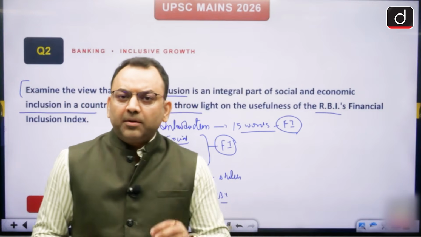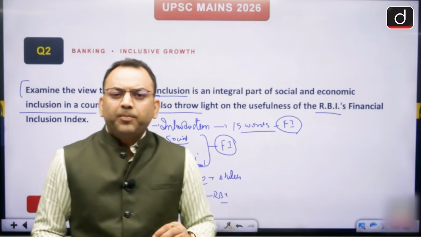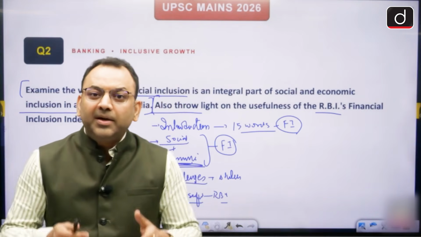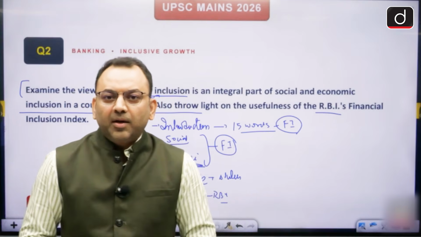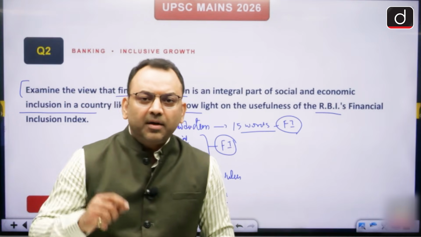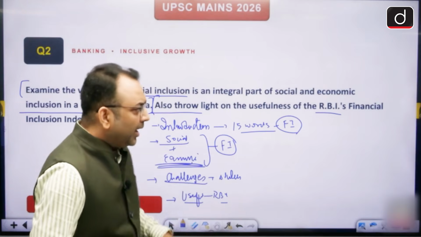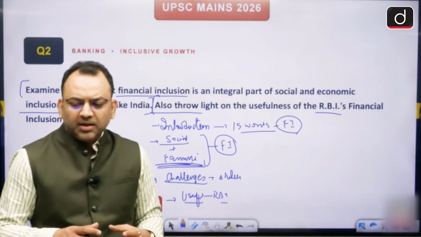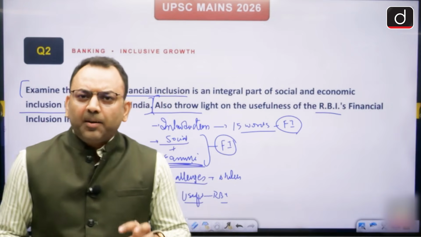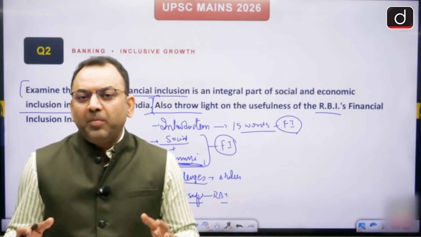But the good thing is that RBI's inclusion index has not focused on the widening of banking. It has focused on the deepening of banking. Opening accounts is not that important, but that the account holder gets the credit, the deposit, the pension, the benefit, the insurance is important. So RBI's inclusion index has increased people's depth in banking, and banking is a key to a broad arena of multiple services.